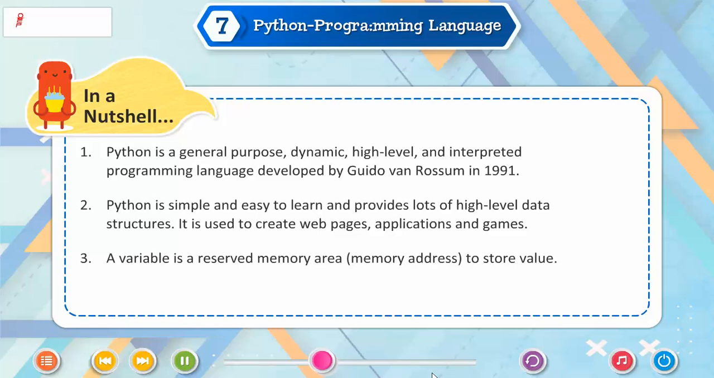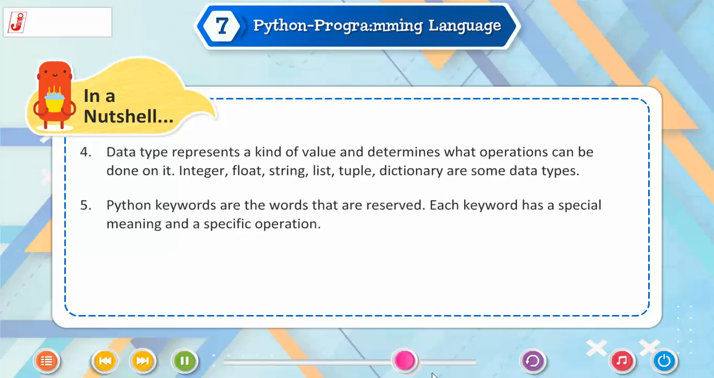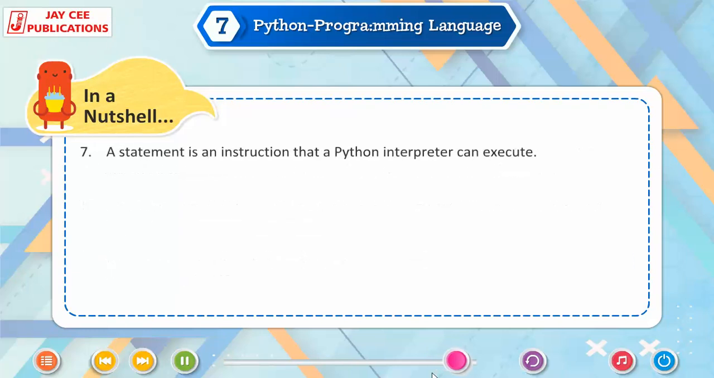A variable is a reserved memory area, a memory address, to store a value. A data type represents a kind of value and determines what operations can be done on it. Integer, float, string, list, tuple, dictionary are some data types. Python keywords are the words that are reserved. Each keyword has a special meaning and a specific operation. An operator is a symbol that will perform mathematical operations on variables or on values. A statement is an instruction that a Python interpreter can execute.